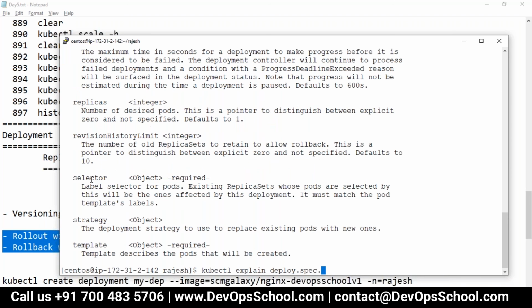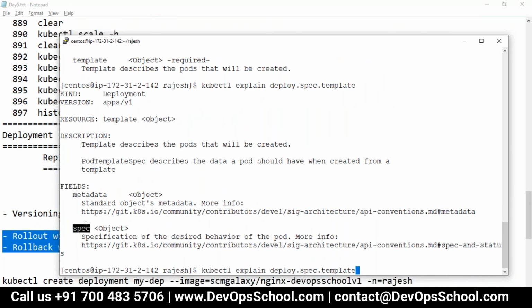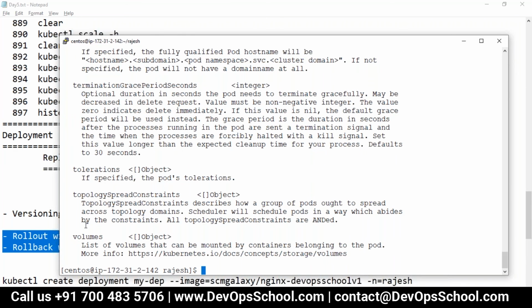Now guys, here in this, template is required. Like this you have to learn. And under the template you also have a dot spec. This is the way you learn. So guys, are you understanding all this stuff? Are you understanding it? Guys? Yeah, Rajesh. Yeah.